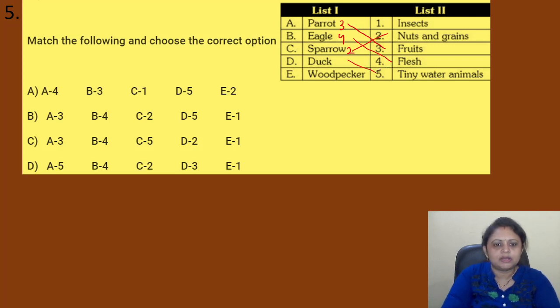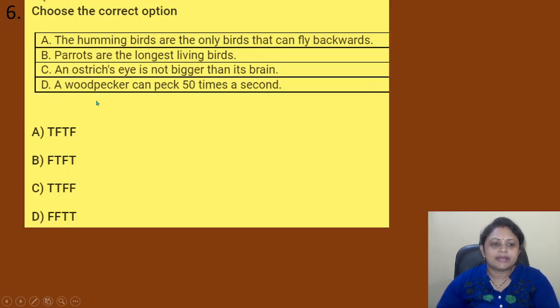Then woodpecker, it eats insects. So here A3, B4, C2, D5, E1. Here it is present in option B. So option B is the correct answer. Coming to the next question, choose the correct option.